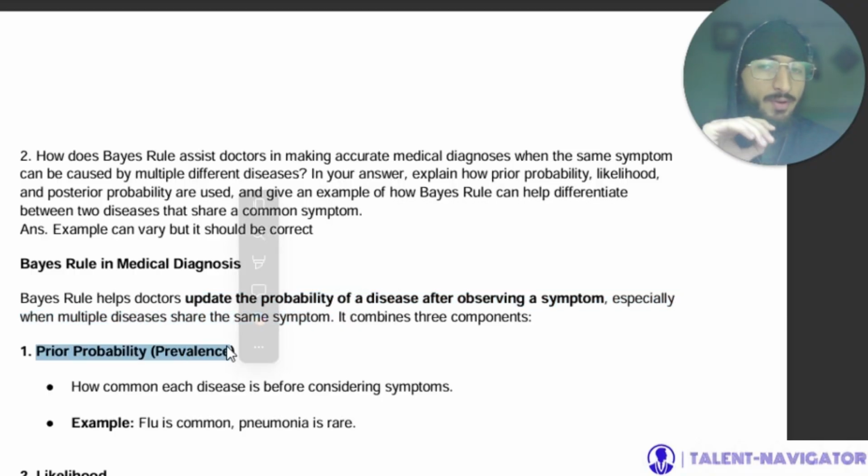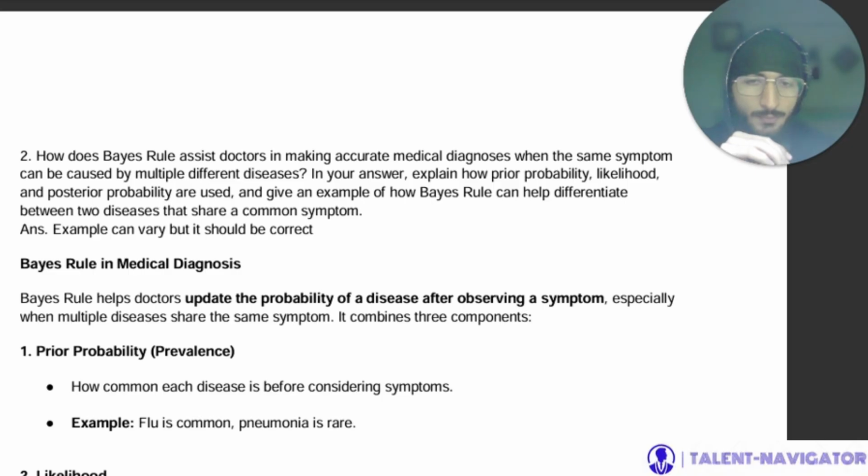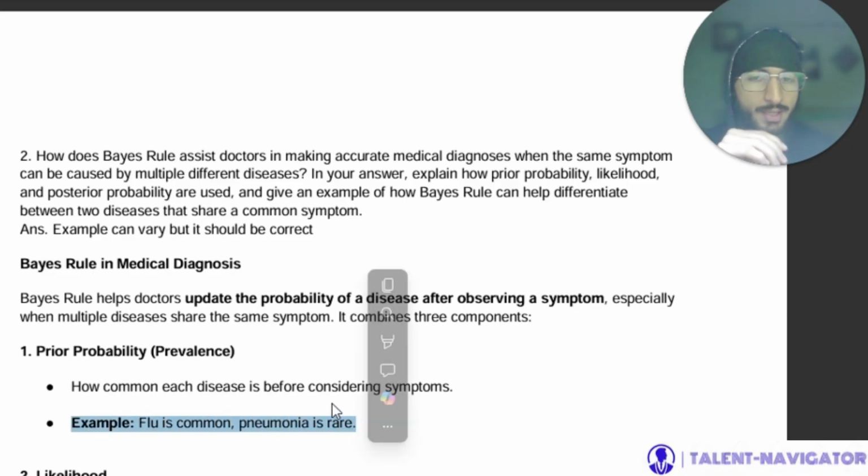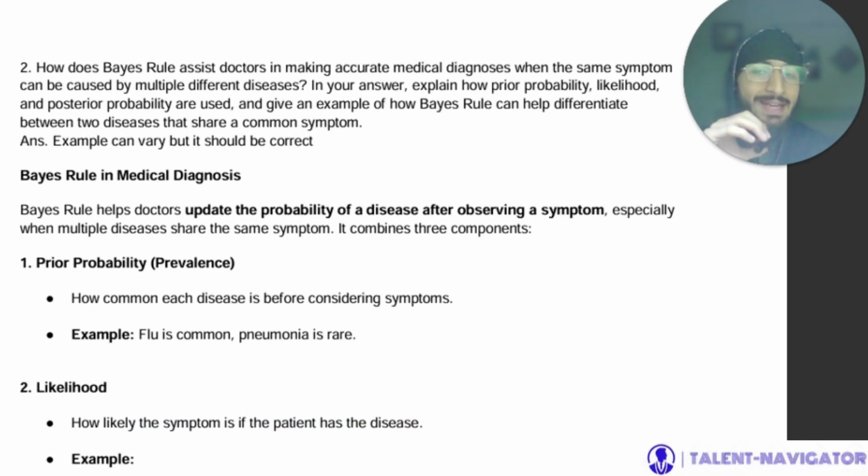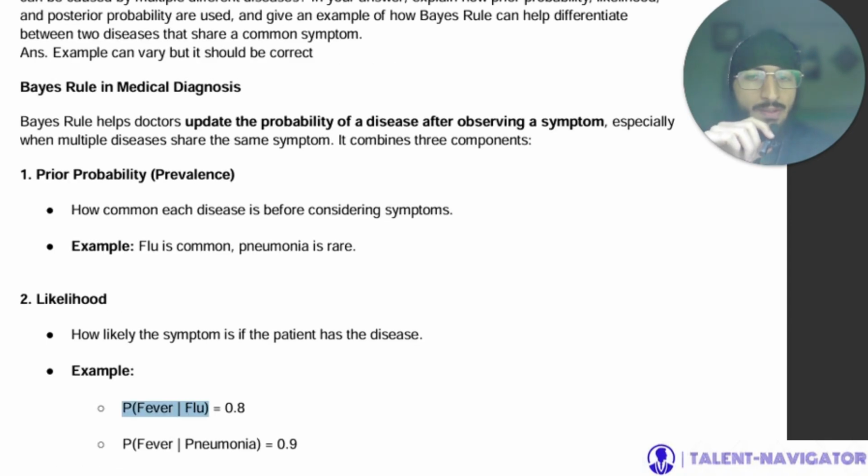First is the prior probability, that is prevalence, how common each disease is before considering the symptoms. For example, flu is common, pneumonia is rare. Then we have likelihood, how likely the symptom is if the patient has the disease. For example, probability of fever given flu is 0.8 and probability of fever given pneumonia is 0.9. So how likely the symptom is if the patient already has the disease. So given the disease, how likely is the symptom?